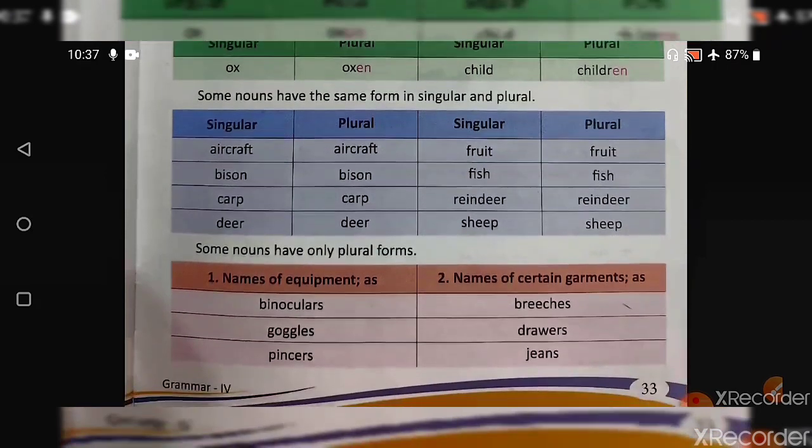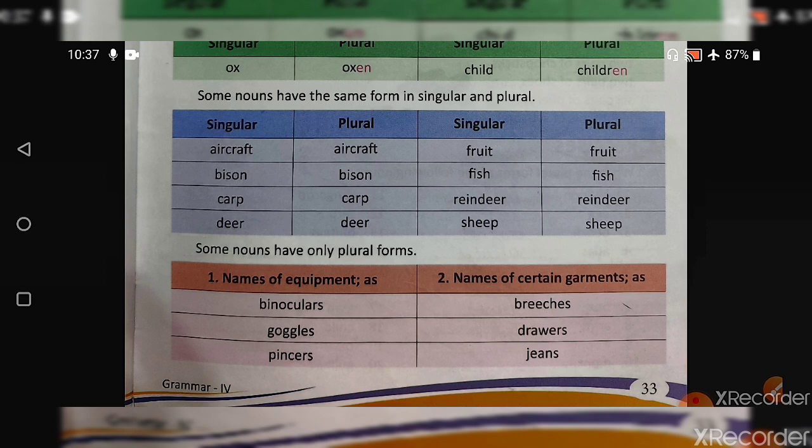Next is, some nouns have only plural forms. Now there are some nouns which have only a plural form. There is no singular form of any of those nouns. For example, scissors. There is no singular form of scissors. There is no such word as scissor. If we are going to ask for scissors, we will always call them scissors, because there is no singular word. The spelling of scissors is always with the s at the end.